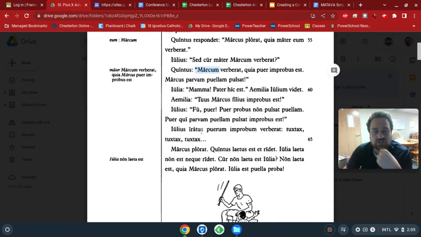Iulius iratus puerum improbum verberat. Tuxtax, tuxtax, tuxtax. Marcus plorat. Quintus laetus est, et ridet. Iulia laeta non est, neque ridet. So she's not happy and she doesn't laugh. Cur non laeta est Iulia? Non laeta est quia Marcus plorat.